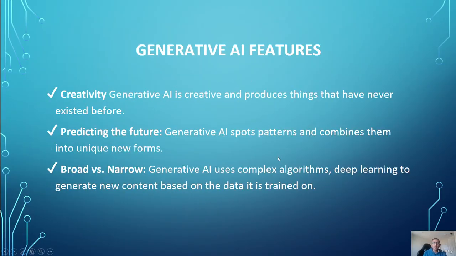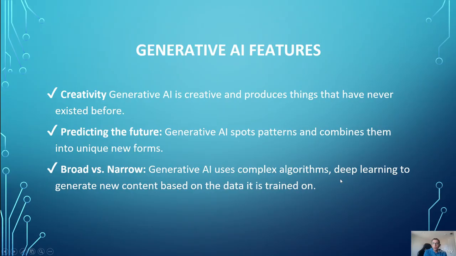Now, let's look at some of the features of generative AI. First feature is it is very creative. That means it can create new content which did not exist before. And how does it do that? It learns from your training data and then it applies that learning to produce the new content. And predicting the future is the second one. Here, generative AI spots patterns and combines them into new unique forms. And it can be used for broad or narrow applications. It can use complex algorithms and deep learning to generate the new content.